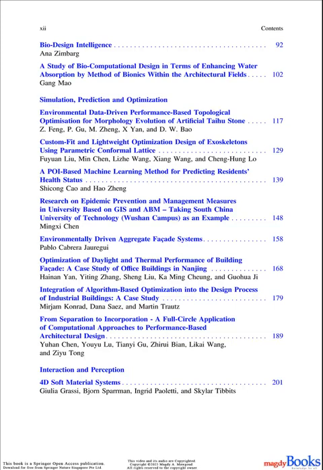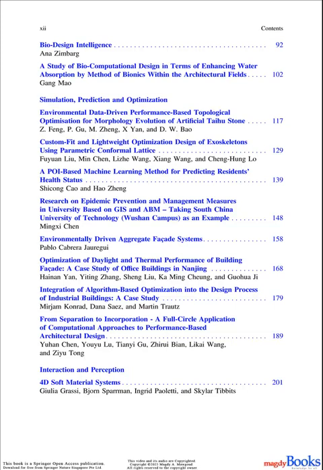13. APOI-based machine learning method for predicting residences' health status. Shikong Cao and Hao Zheng. 14. Research on epidemic prevention and management measures in university based on GIS and ABM. Taking South China University of Technology, Wushan campus, as an example. Mingxi Chen.